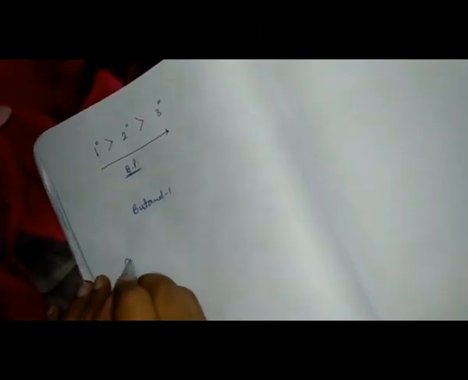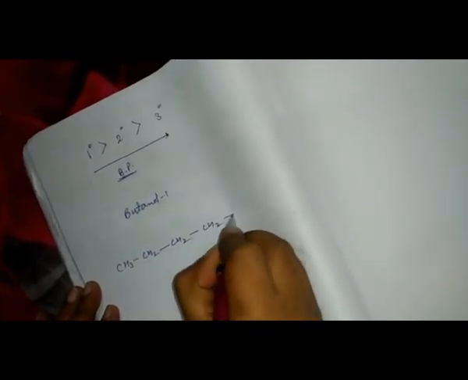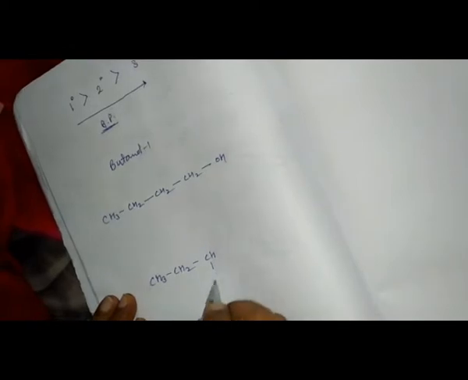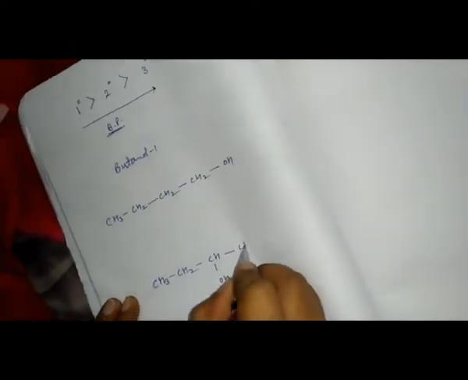One example I'm taking here is butanol 1, that is CH3CH2CH2CH2OH. Second is CH3CH2CHOHCH3, this is butanol 2.